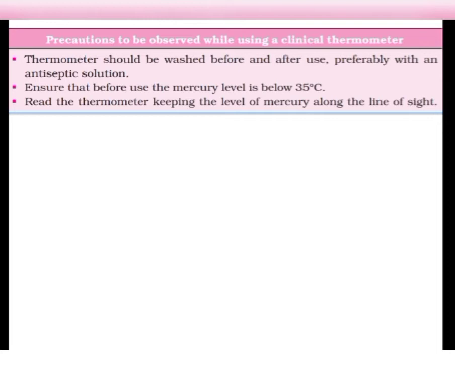And if you use this thermometer to measure the temperature of another person, then your germs will go to that person. Not only another person, if you use this thermometer alone, then also you must wash. The reason is that if today germs are getting stuck in the bulb of the thermometer, if you again use that same thermometer tomorrow without washing, the same germs will again go back to your mouth. So you must always wash.